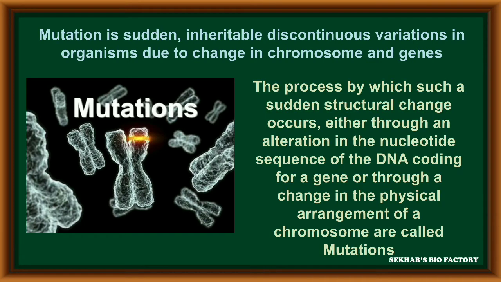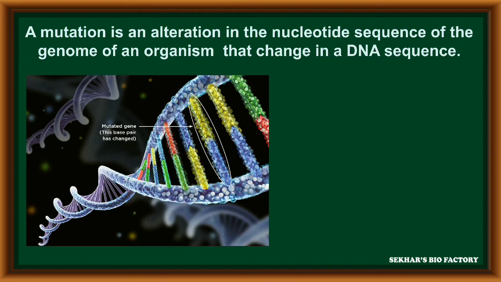The process by which such sudden structural changes occur, either through an alteration in the nucleotide sequence of DNA coding for a gene or through a change in the physical arrangement of chromosomes, is called mutation. A mutation is an alteration in the nucleotide sequence of the genome of an organism.